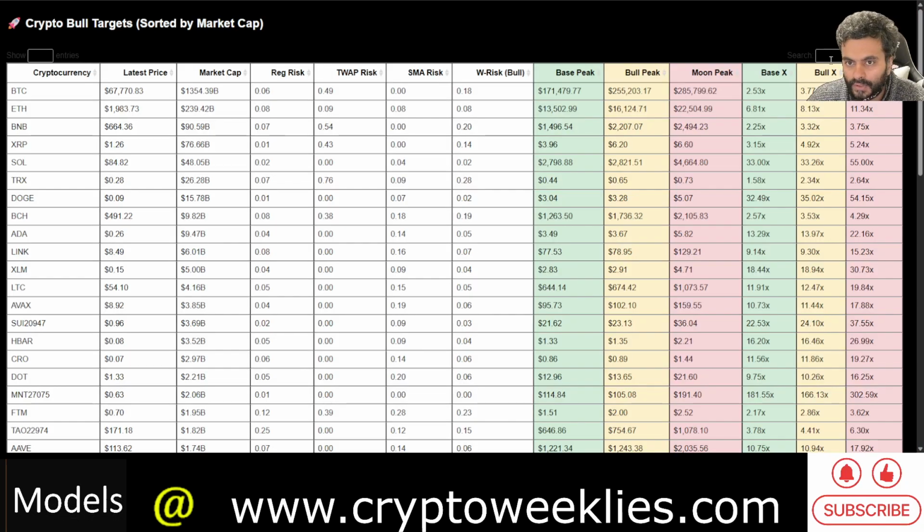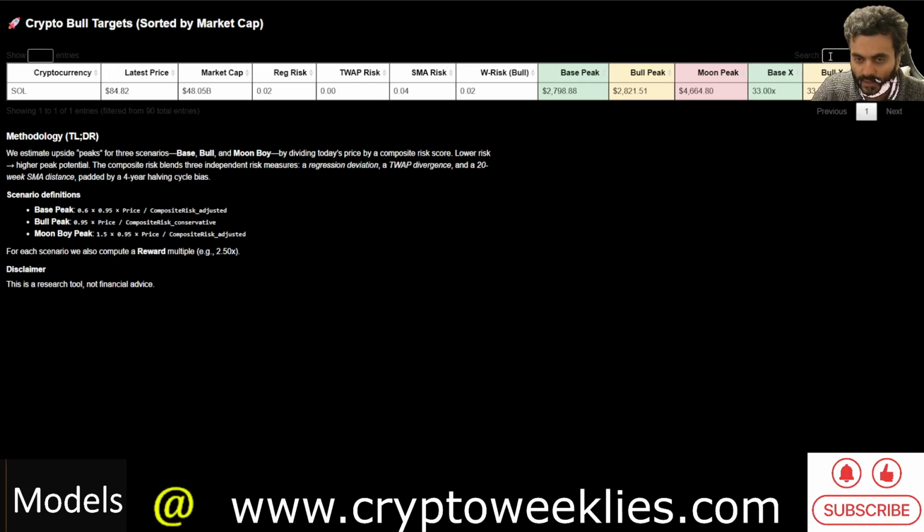They try to tune out most of the noise of any individual model. In the bull case, again, this is way out into the future. If Sol manages to garner significant attention, and if there is a prolonged alt season, the price estimated by these risk based models is at around $2,800 level. Again, these models need to be revisited after the bear market to look for any confluence.